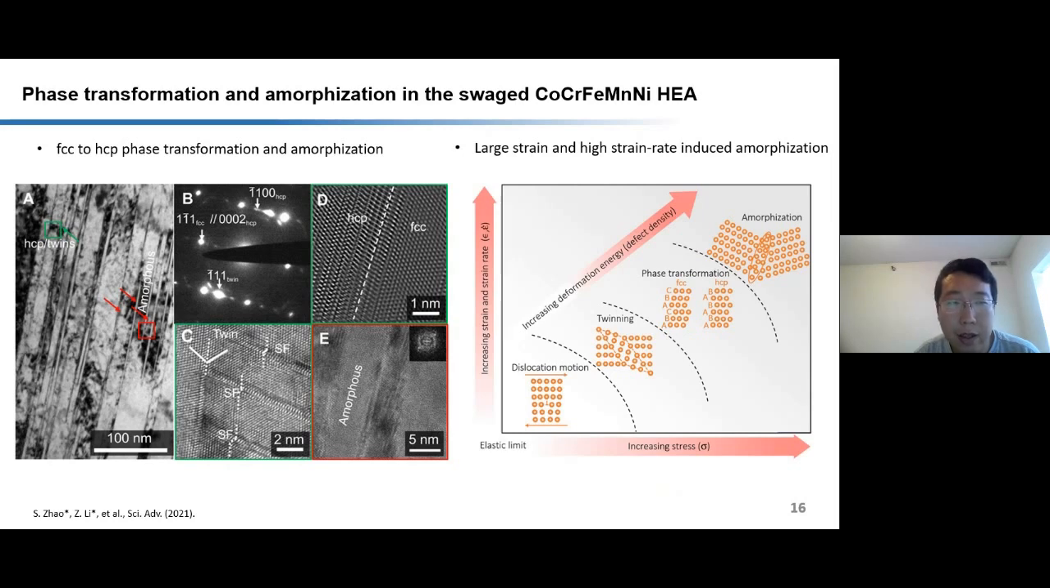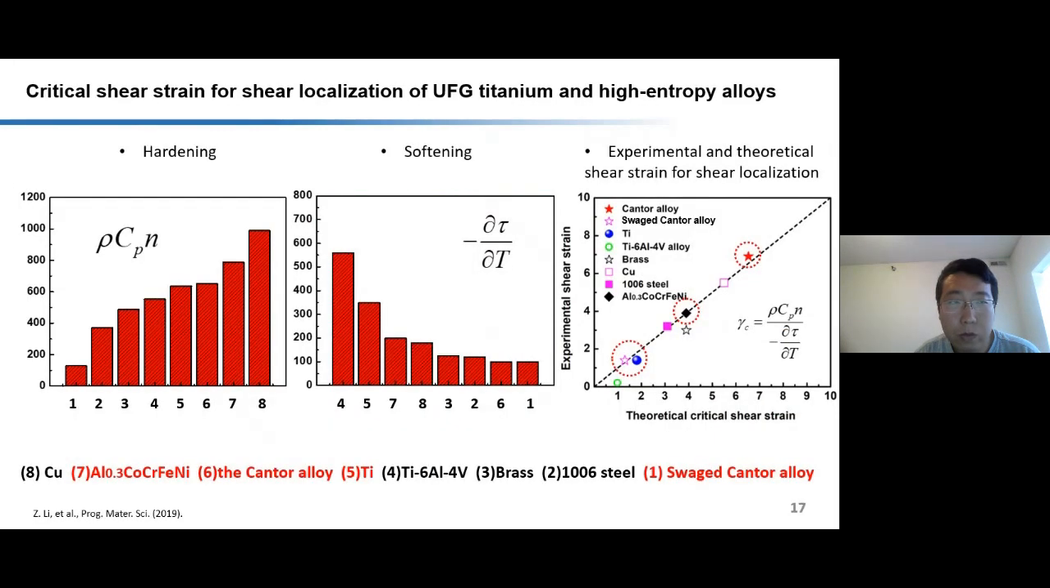We propose that this FCC to HCP phase transformation and amorphization can give rise to the strength of the high-entropy alloy and provide significant plasticity also. As a summary, we compare the critical shear strain for shear localization of ultrafine-grained titanium and high-entropy alloys. The high strain hardening rate, where n is the strain hardening exponent, can indeed suppress the thermal softening inside the cobalt, chromium, nickel-based high-entropy alloys. Our study gives the indication for the development of advanced metallic materials very resistant to shear localization.